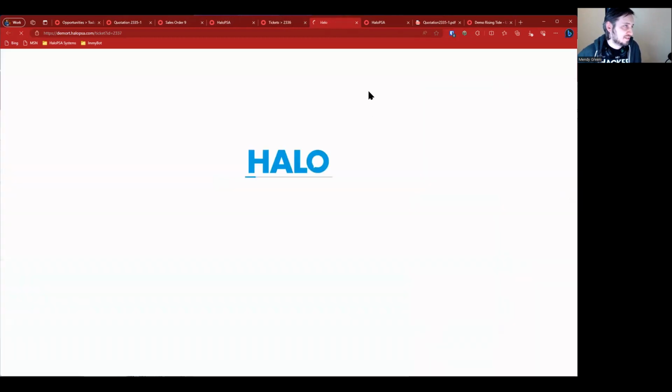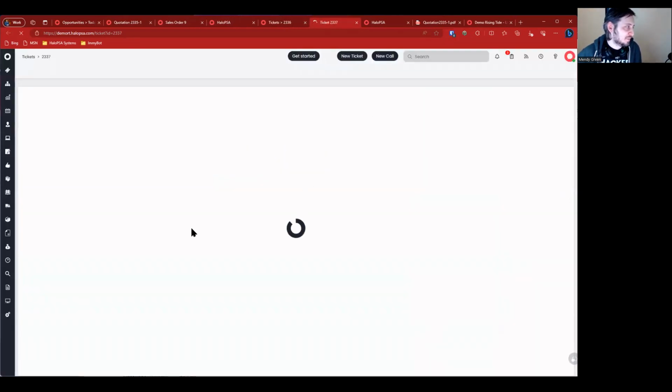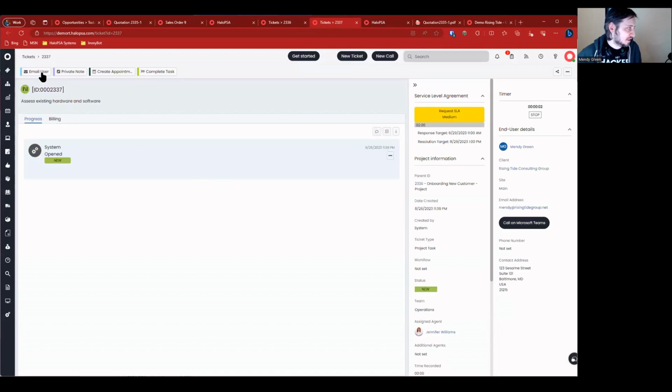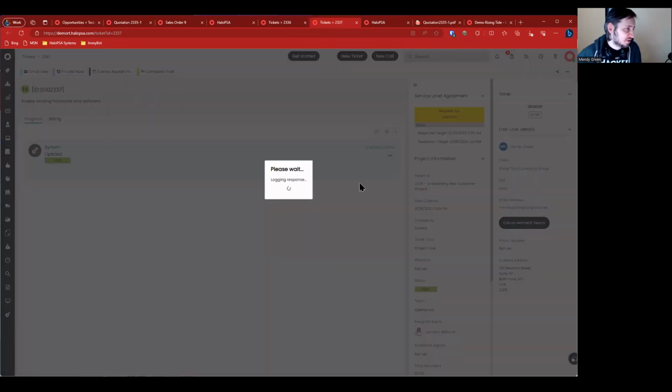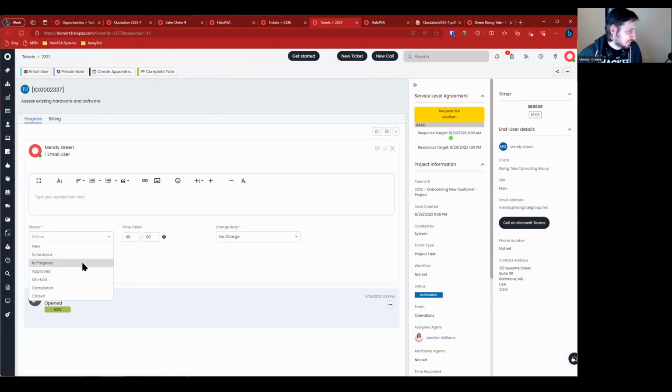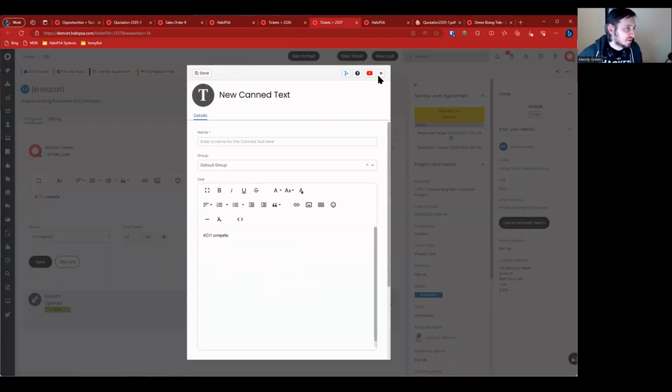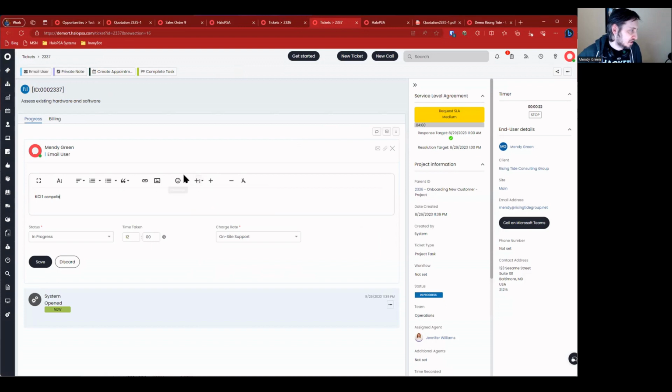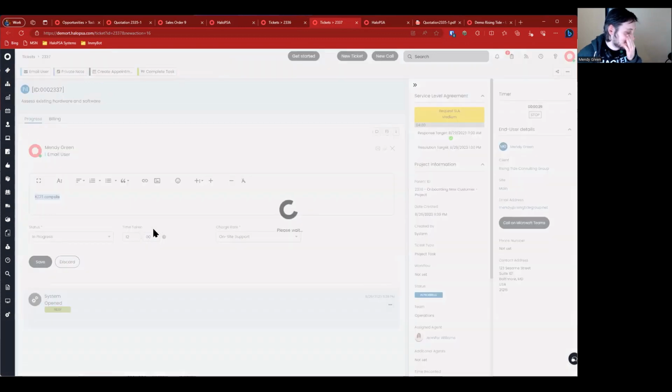So let's open up one of these tasks and actually put some time in real quick. Because we can literally come in here and let's say email user. We're going to log a response to this project note. We're going to take off the email. I'm going to say in progress. We're going to throw like 12 hours of time in at an on-site support. And let's just throw, I don't know what that is, but you can do some canned text in here. So if you have onboarding tasks that are pretty much the same stuff all the time, you can just literally pre-fill that with canned text. Let's go ahead and save that.